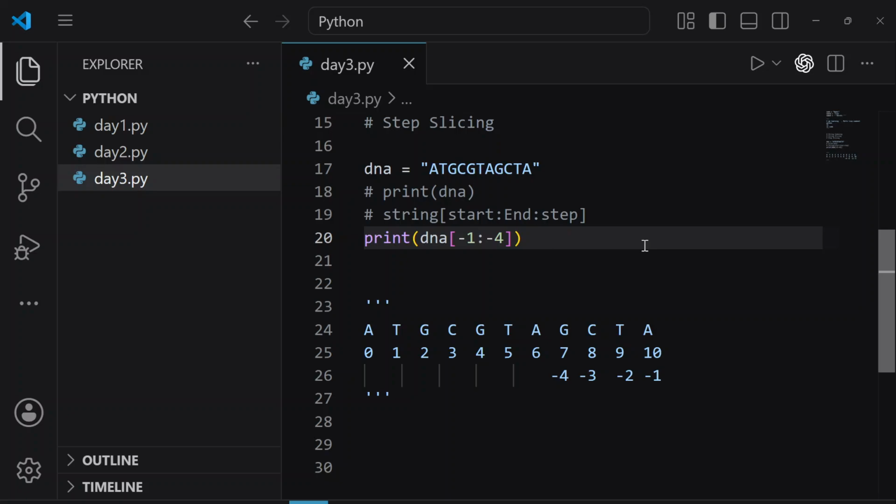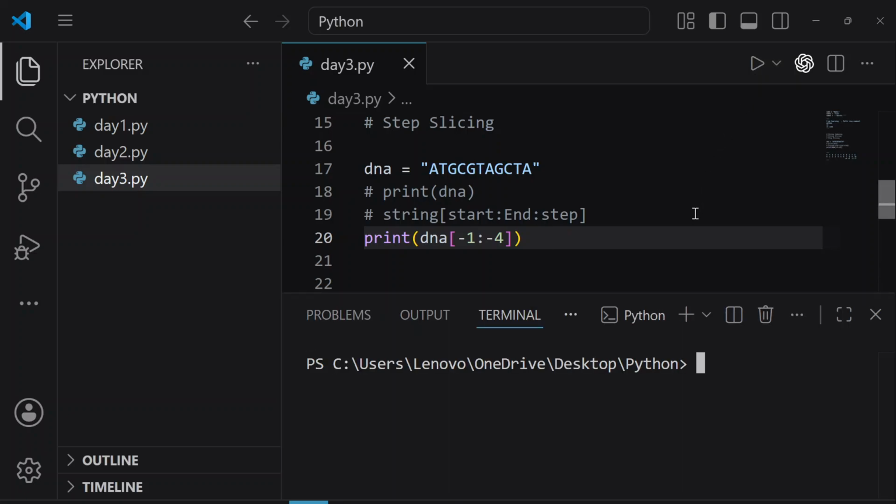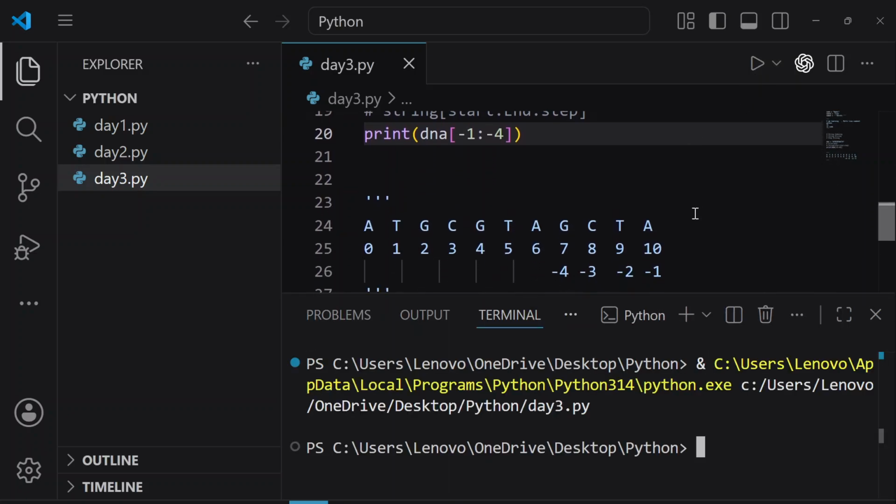Sayali, I'm waiting for your answer. Okay, let's run this. So here, what are we seeing? We are seeing nothing. So who will explain why we are not seeing anything? Very good, Akshita, no output. So who will explain why there is no output?